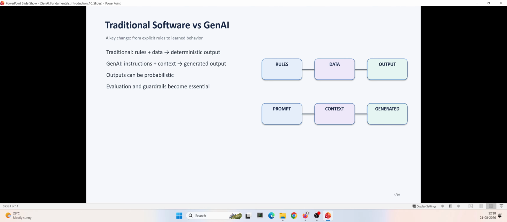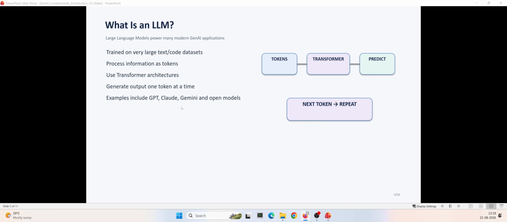If I ask an LLM the same question multiple times, the exact wording may not always be identical because it is generating the data in that context every time. That means traditional software testing alone is not enough. We also need specific evaluation. We need to ask, is this the correct answer? Is this relevant, is it grounded on the data, or is it safe for that matter? This is why concepts such as evaluation, guardrails, and observability become extremely important when we build production grade Gen AI systems.